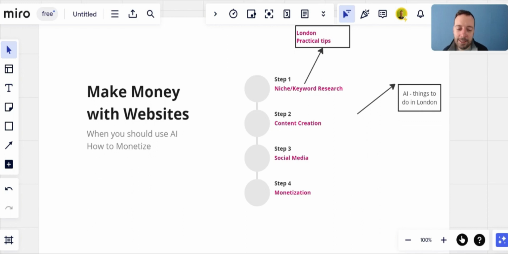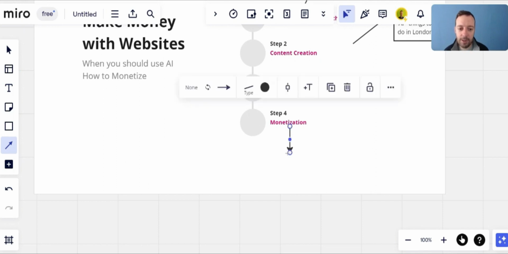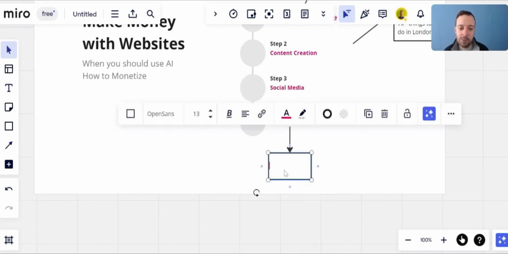Okay, and the last thing we need to think about is the monetization. How can we actually make money from this website? Okay, so there's just loads and loads of ways we can actually monetize this website. So let's just talk about some of them. The traditional way are ads and affiliate programs.